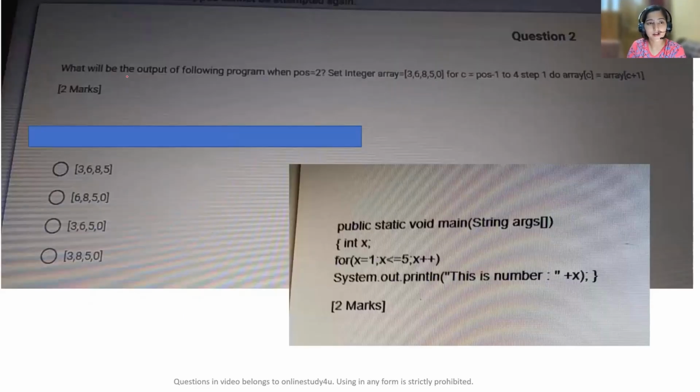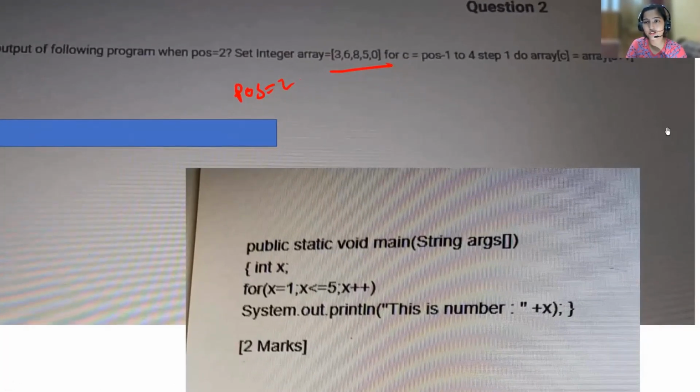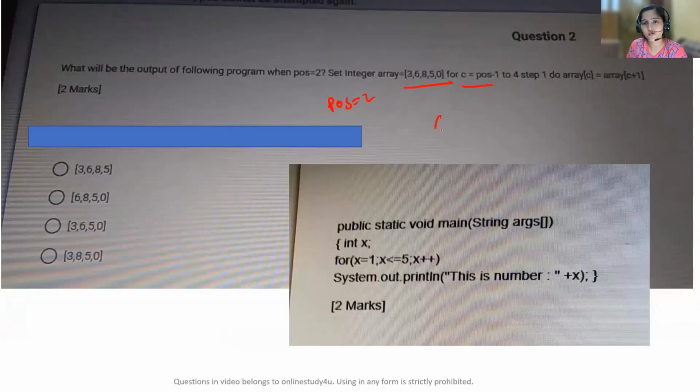So here we are having the question: what will be the output of the following program when position equals 2. This is an integer array given to you containing elements 3, 6, 8, 5, 0. And now we are having a for loop for c equal to position minus 1. So position is 2, and 2 minus 1 is 1, up to 4.